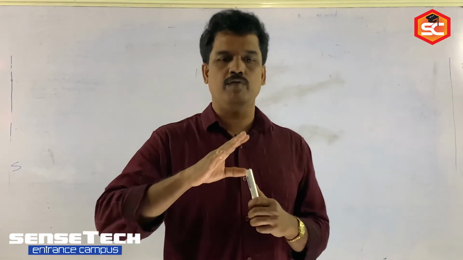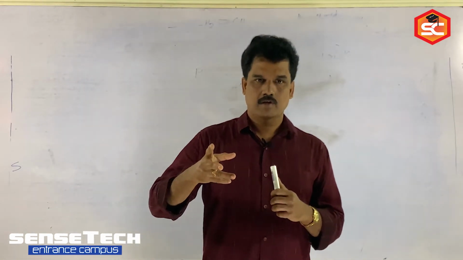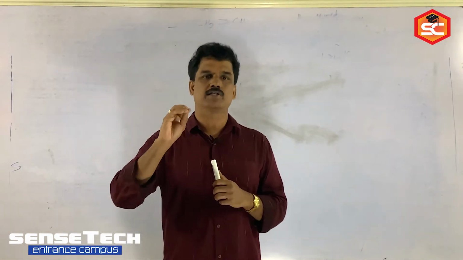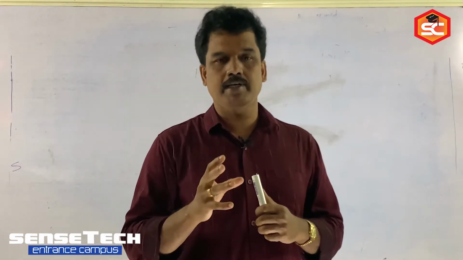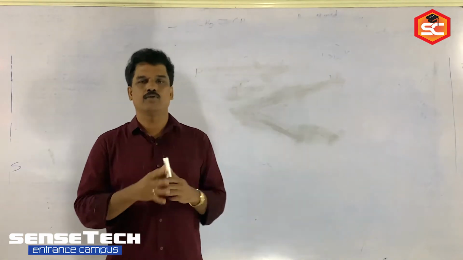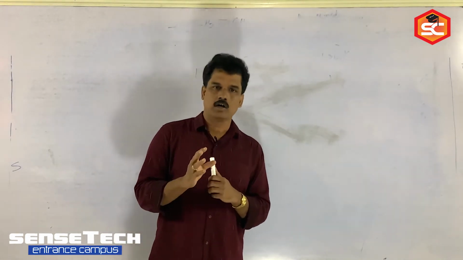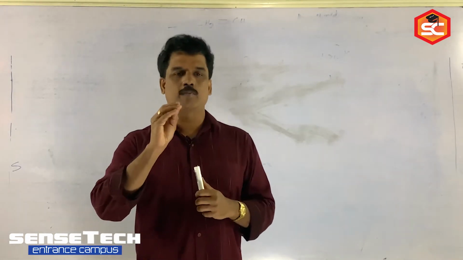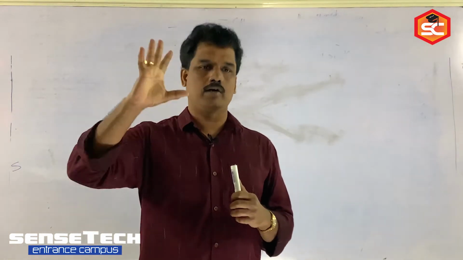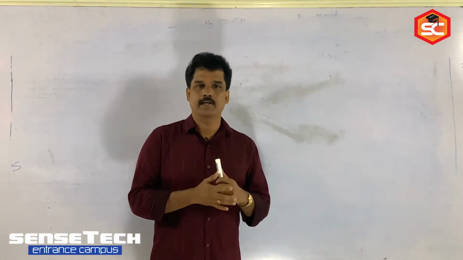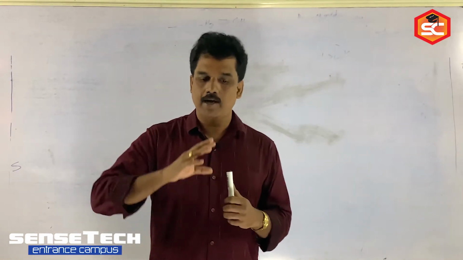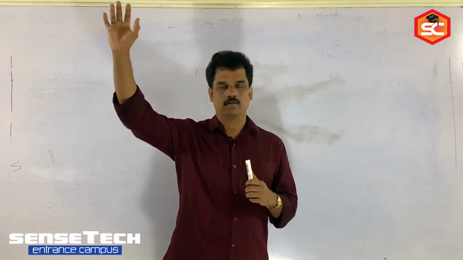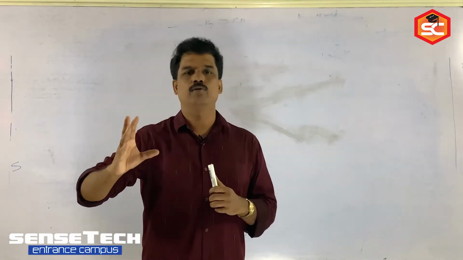Based on lattice point, we can classify the crystals. What are the different types of crystals on the basis of their lattice point? Yes, they are primitive and non-primitive unit cells. What is a primitive unit cell? Primitive is simply called simple cube. There the constituent particles are arranged only at the corners. Non-primitive means in addition to corners, the lattice points are present in other parts of the unit cell. That is called non-primitive unit cell.